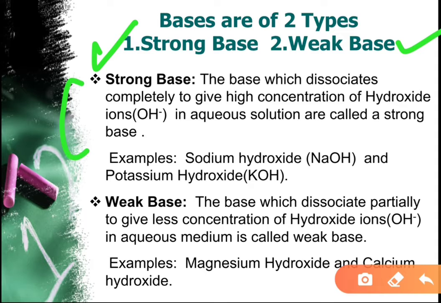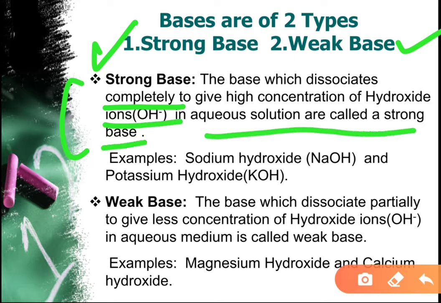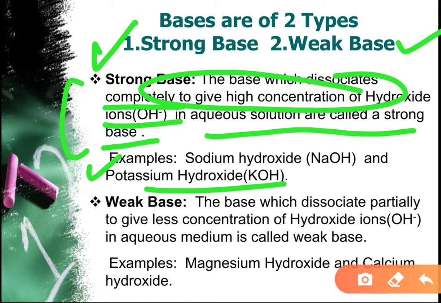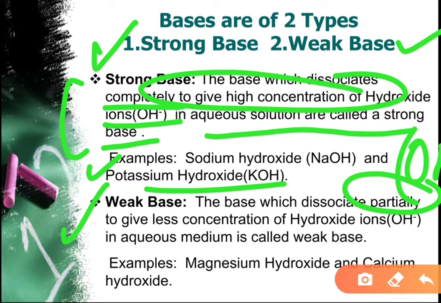Strong bases are bases which dissociate completely to give a high concentration of hydroxide ion in an aqueous solution. Example, sodium hydroxide and potassium hydroxide dissociate completely and give a high concentration of OH negative ion. Whereas weak bases dissociate partially, to give a lower concentration of hydroxide ion in an aqueous medium.